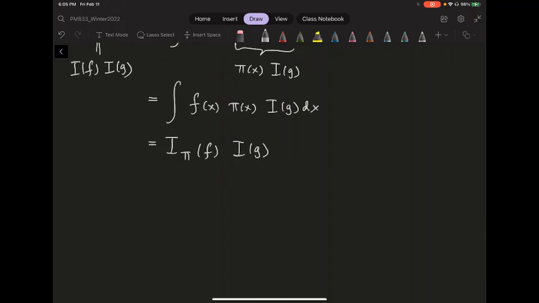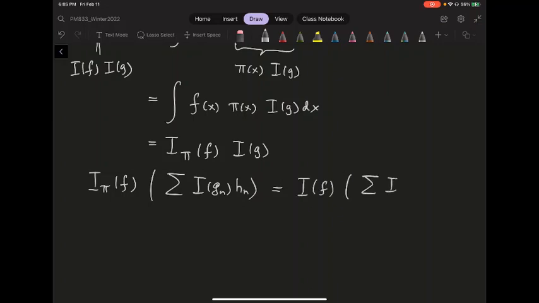But from there, you can see that if you take I pi of f, okay, if you evaluate at any summation of g_n h_n, because this I pi of f times the I of g are the same as I of f times I of g, so this is the same as I of f evaluated on the same summation, I of g_n h_n, okay?